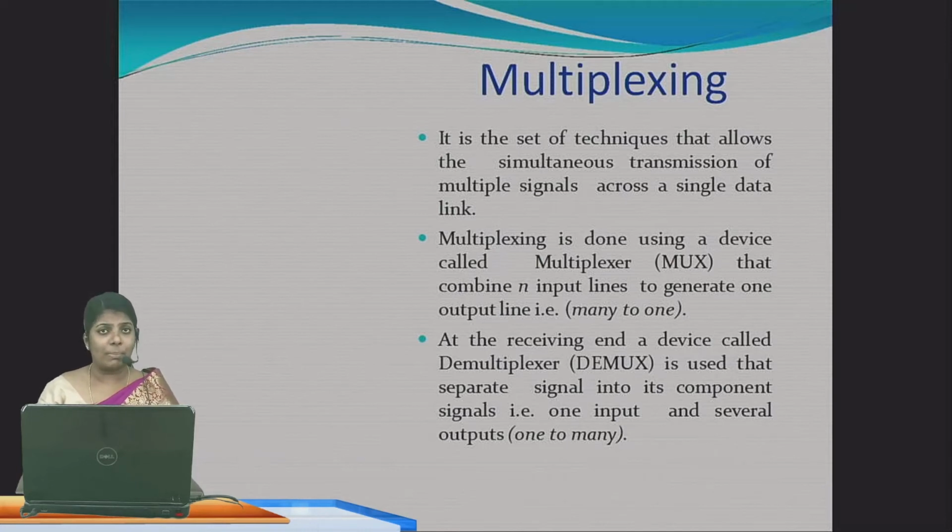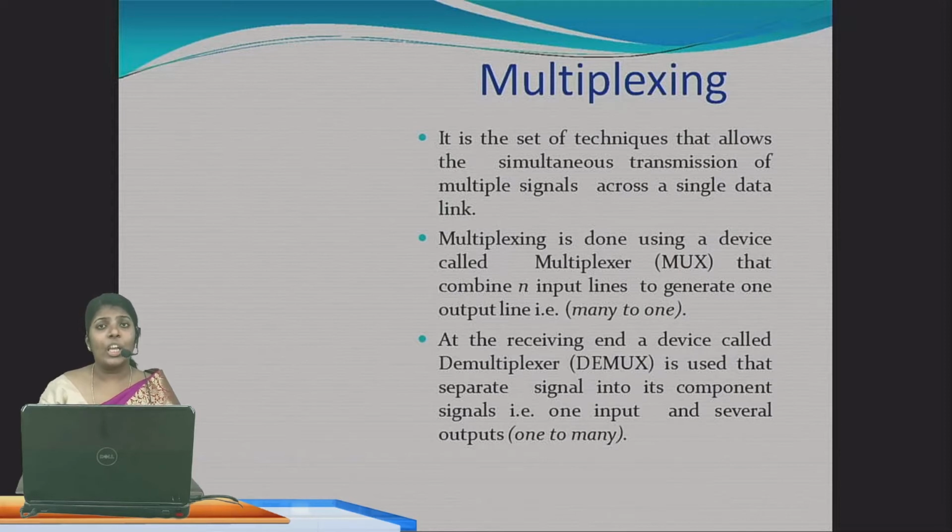What is multiplexing? It is a technique where many signals, or more than one signal, or multiple signals, are transmitted across a single data link. The transmission of multiple signals across a single data link is called multiplexing.